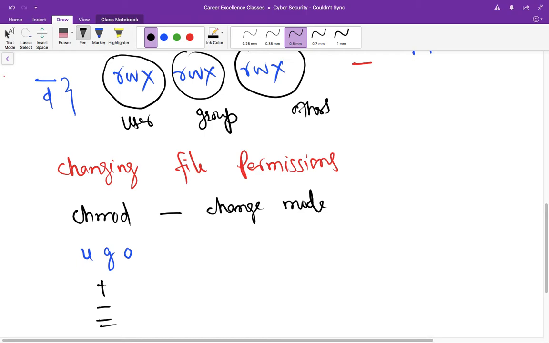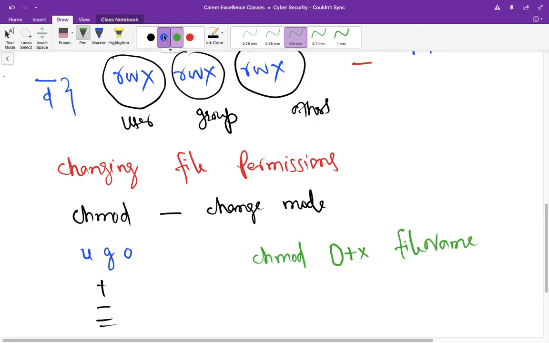For example, you want to assign some permissions, so you have to use chmod first. Then if you want to provide executable permission to other users, you have to use o first, then use plus. It means you are adding some rights for the other users. And what are those rights? x. That means now other users can execute this file. And what is the file? You have to write the file name here. So this is adding executable permission for other users.